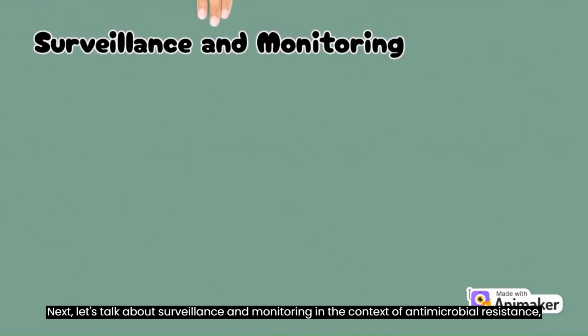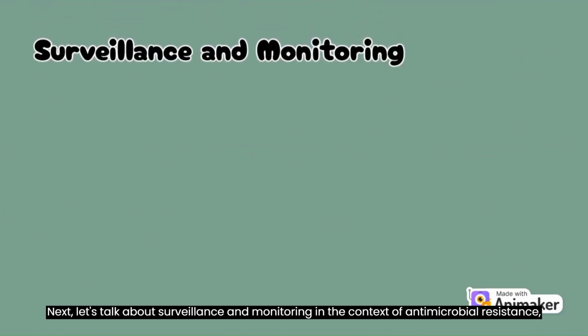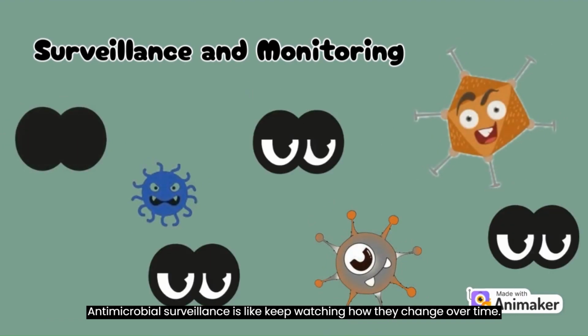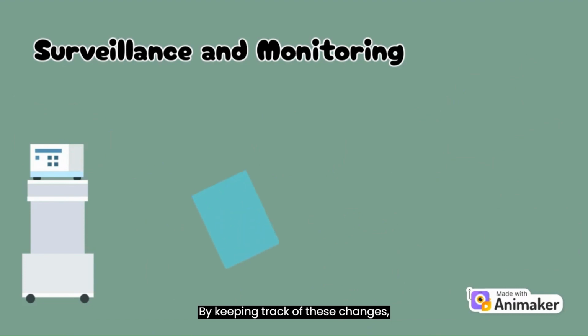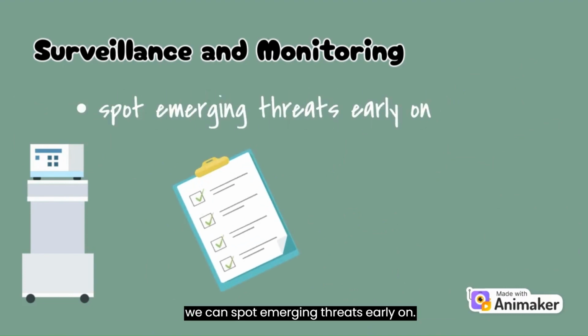Next, let's talk about surveillance and monitoring in the context of antimicrobial resistance. Antimicrobial surveillance is like keeping watch on how they change over time. By keeping track of these changes, we can spot emerging threats early on. This will help decision-makers step in and take action before things get worse.